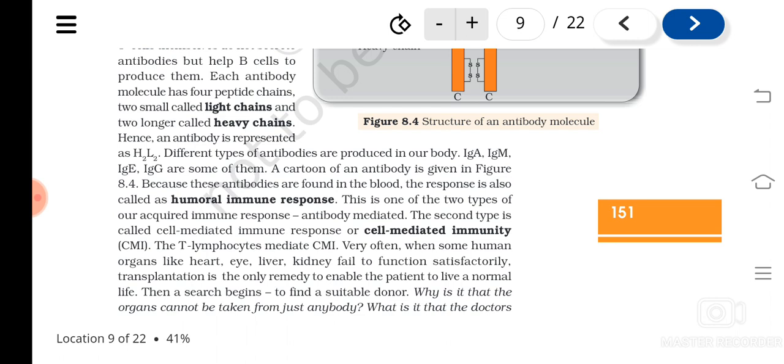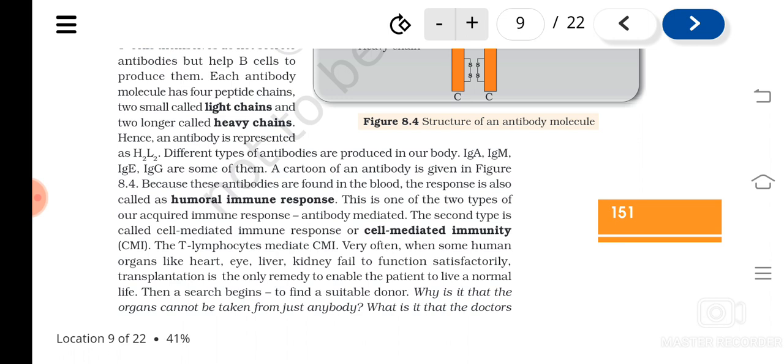T lymphocytes are responsible for CMI. B lymphocytes are associated with humoral immune response, because B cells help to produce antibodies, and antibodies are present in the blood. So it's a kind of humoral immune response.